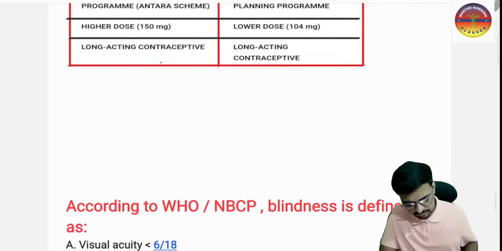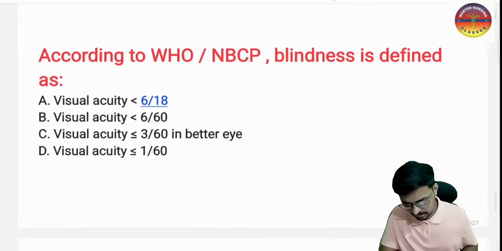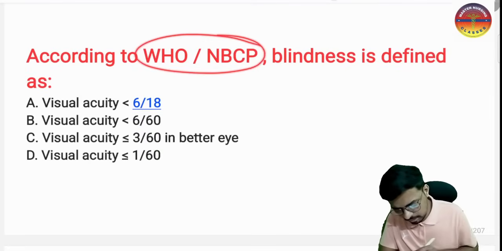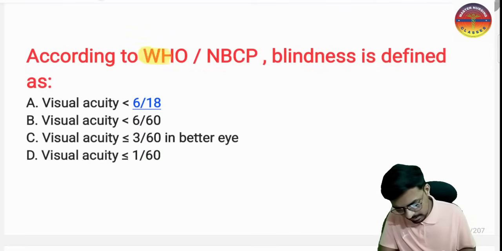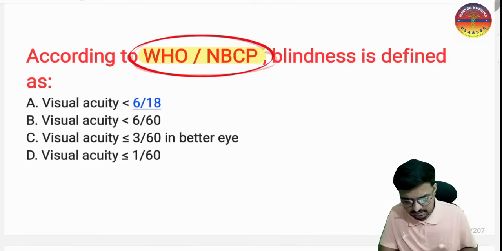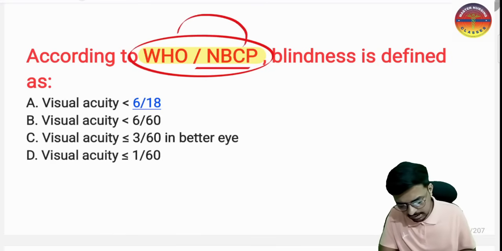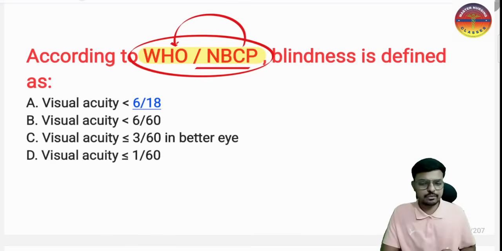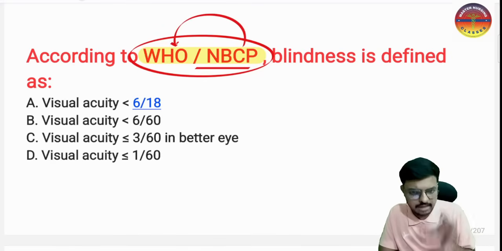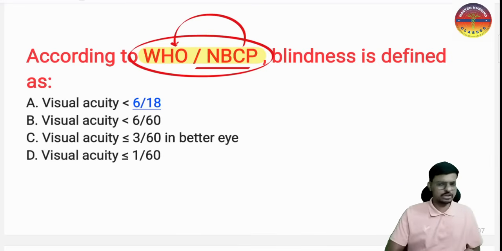Right? The next very important thing is this one. According to the World Health Organization and the National Blindness Control Program, previously what happened? There was a controversy between the guidelines of the WHO and NBCP. Now the National Blindness Control Program is following the WHO guidelines only, which is clearly mentioned in their PDF in the national guidelines, on the national website. You can go and check there also.